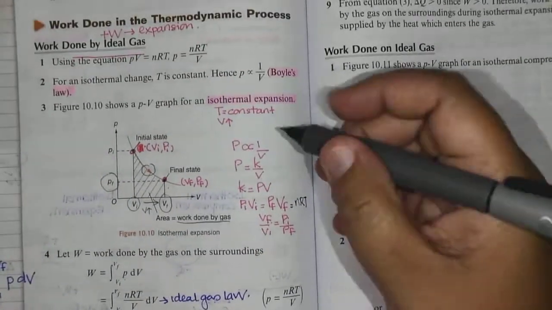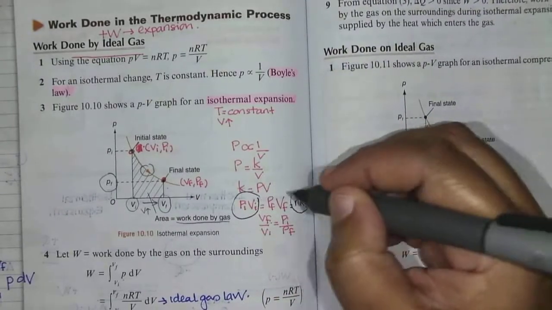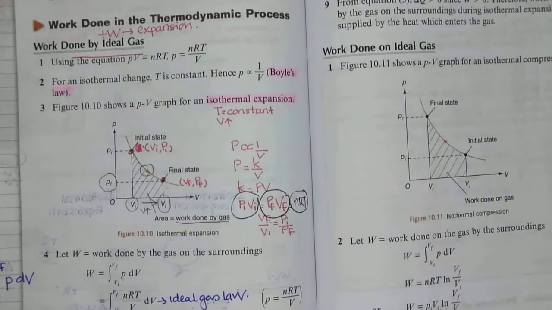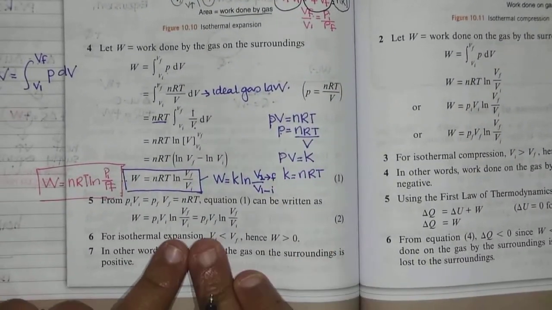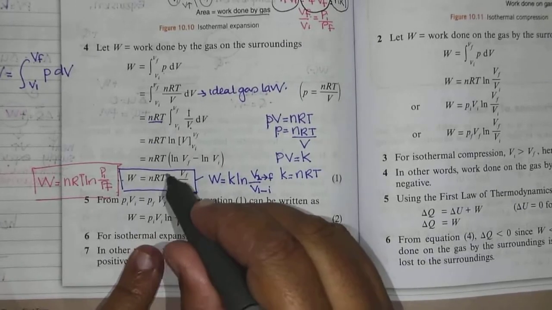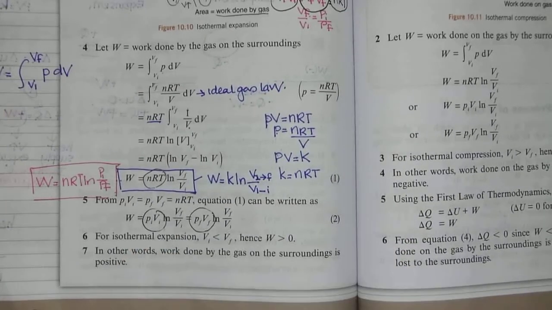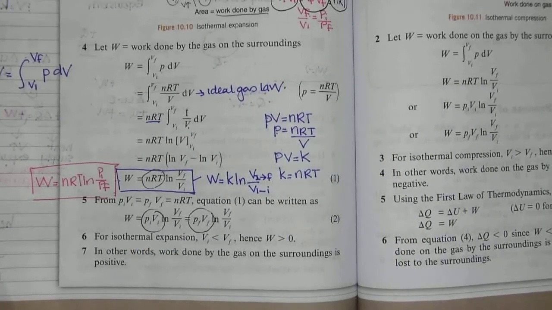Therefore nRT also equals PI VI and also equals PF VF, which you can also substitute here. PI VI, nRT, can also equal PF VF.